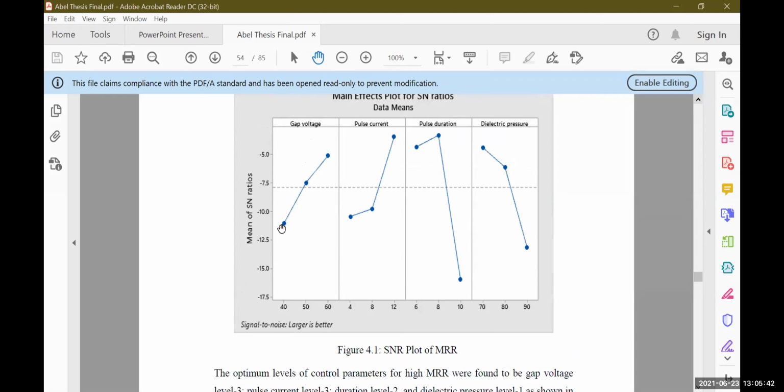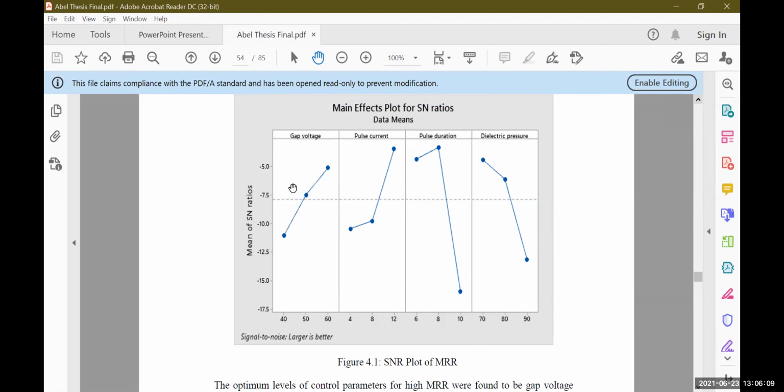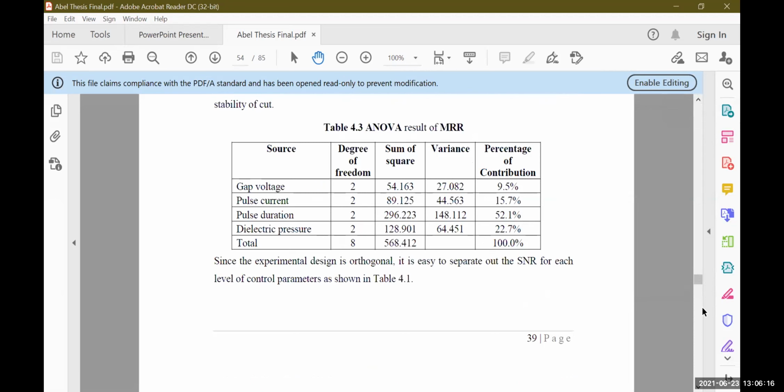You can say the effect of the gap voltage is that when gap voltage increases, MRR increases. Pulse current increases, MRR increases. Pulse duration, first MRR increases and finally it decreases. Dielectric pressure, when you increase the dielectric pressure, MRR decreases. So these are the main effects of the different input variables. Okay, so this way we have to find out.